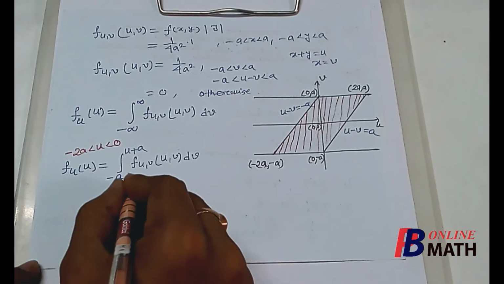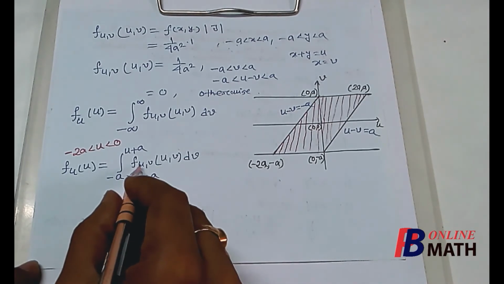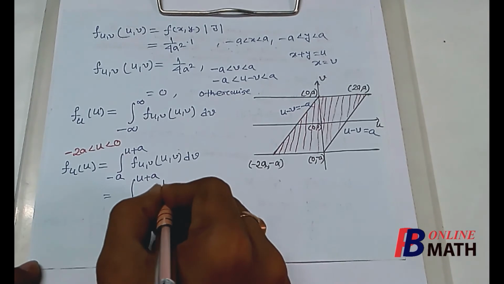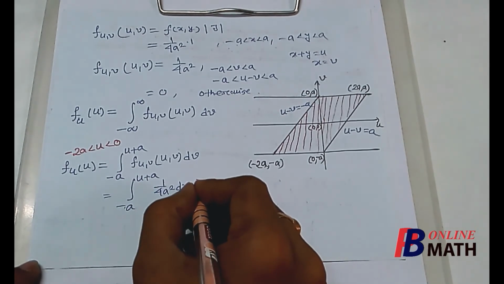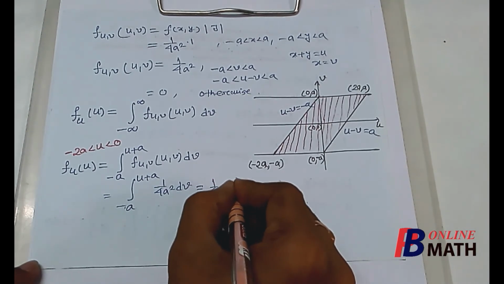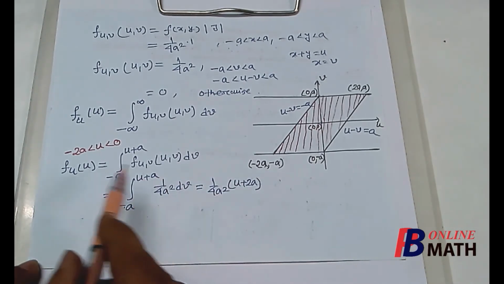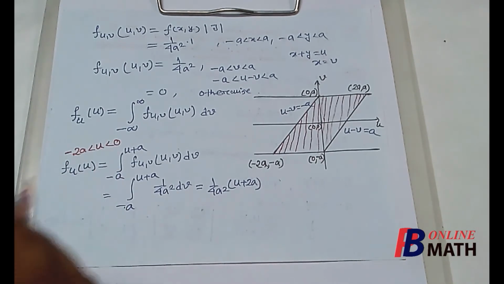Now this is equal to the integral from minus a to u plus a, and in this range the value of this PDF is 1 by 4a square dv. Now if we integrate this, we find that this is equal to 1 by 4a square into u plus 2a. So this is the value of the marginal PDF if u varies from minus 2a to 0.